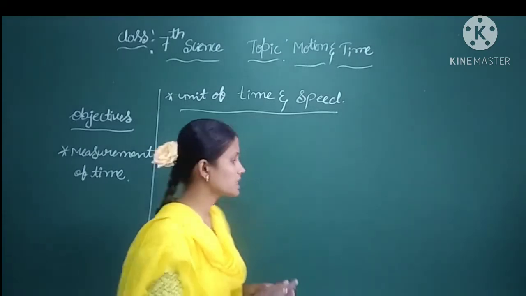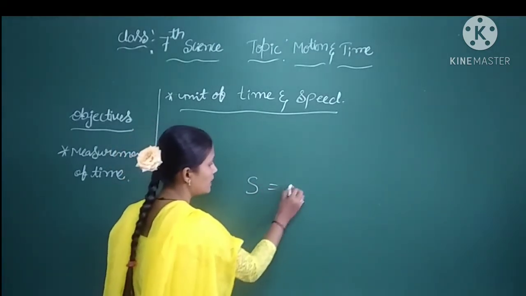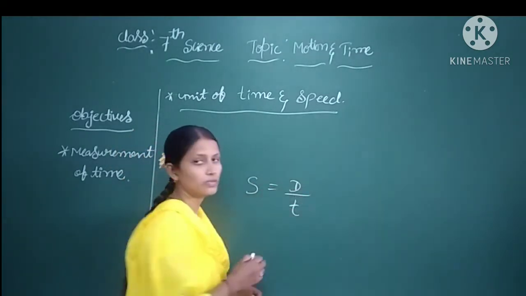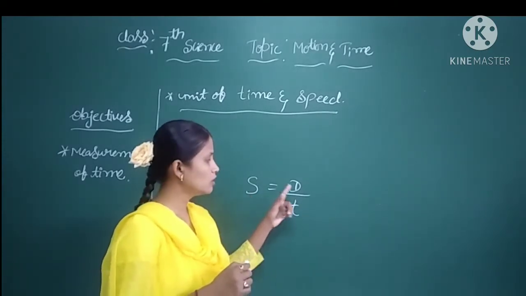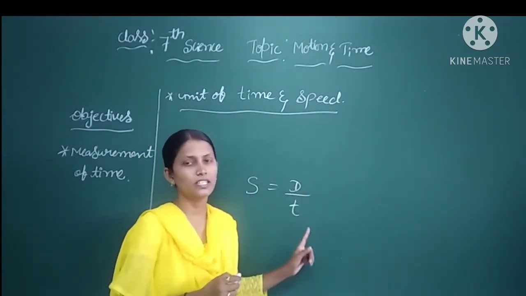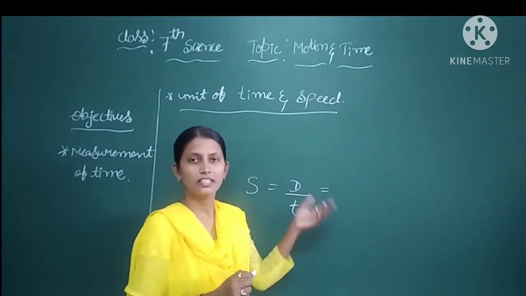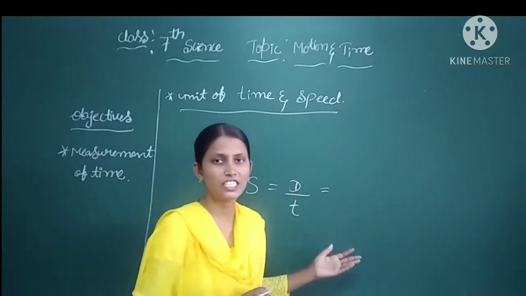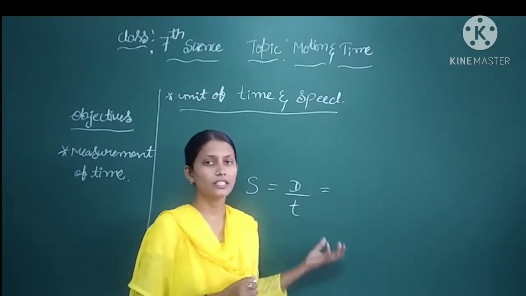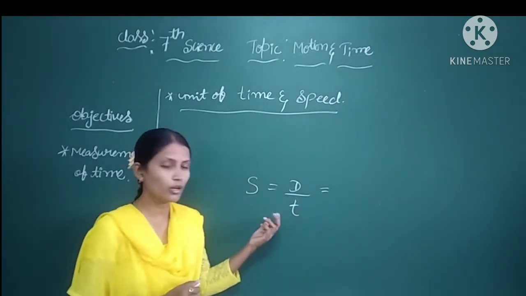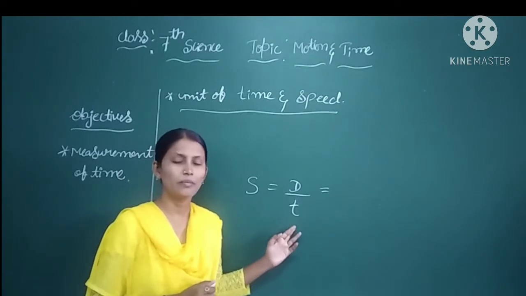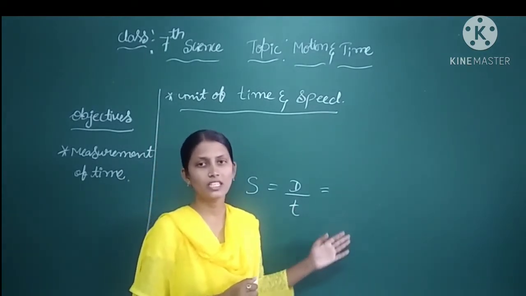As we have discussed before, speed is nothing but distance by time. Speed is equal to the total distance covered by an object in a unit time. Then how do we measure distance? Distance can be measured by meter, centimeter or kilometer. And as I said before, time can be measured by second, minute or hour.